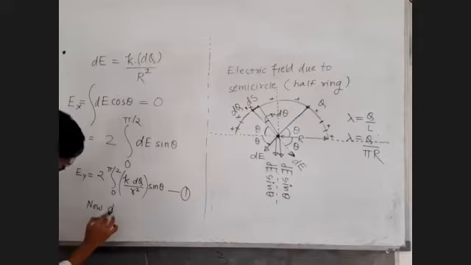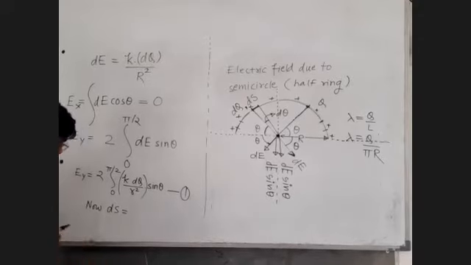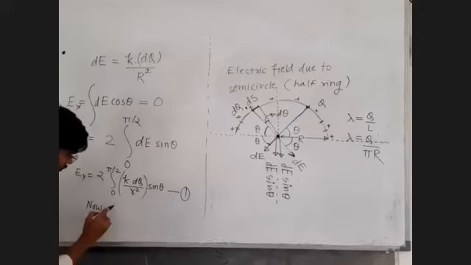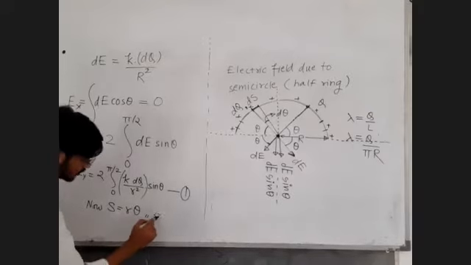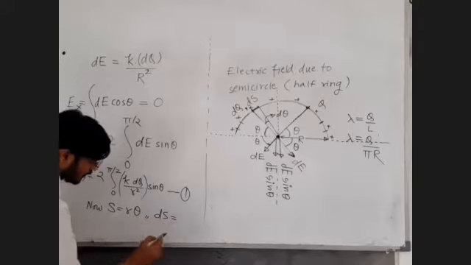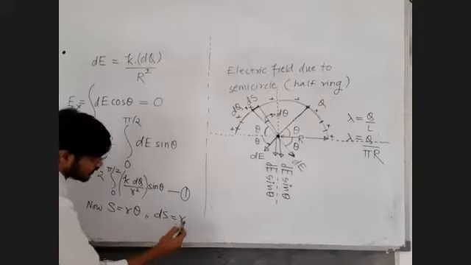Now we know s is equal to r theta, the arc length. So ds, a very small arc length, is r d theta, since r, the radius of the circle, is constant.